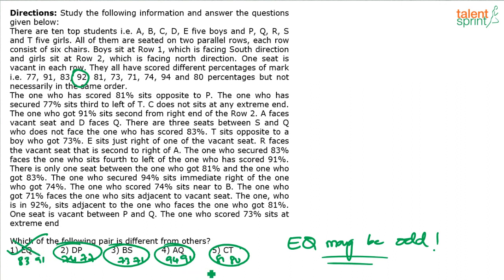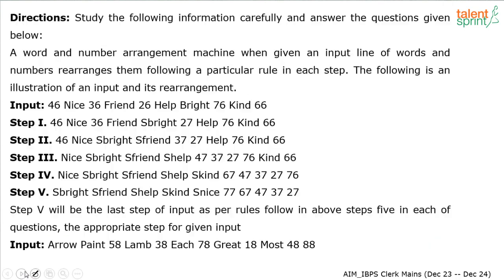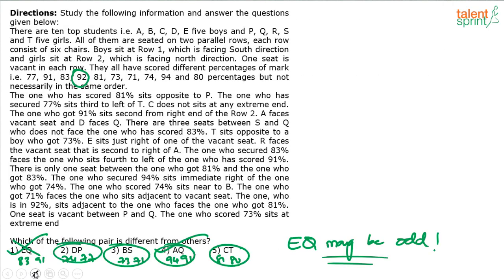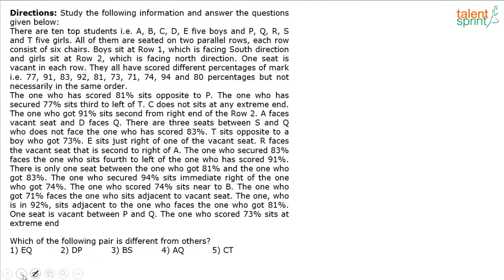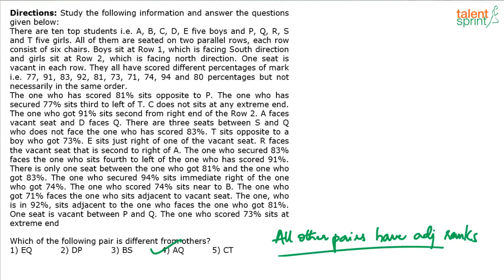We should take AQ as the answer. Sorry, I'll tell you why. AQ is the answer in my view because all others are adjacent ranked. All other pairs have got adjacent ranks except A and Q.